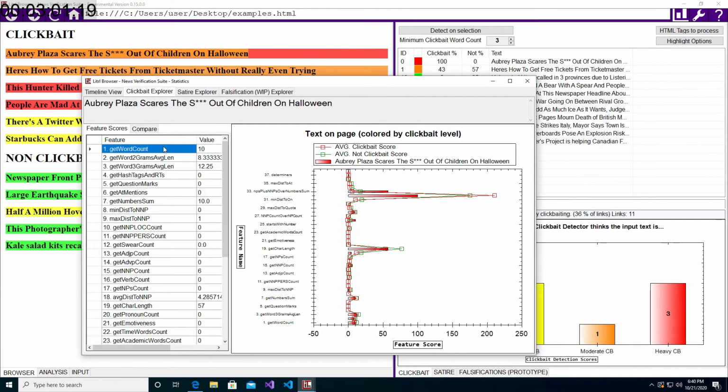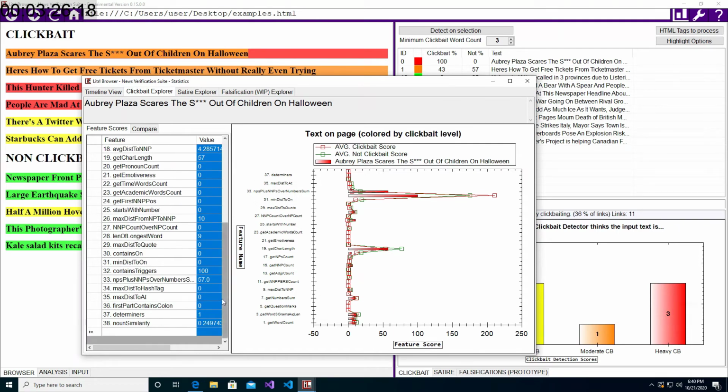While this page doesn't show you exactly why the clickbait detector decided that Aubrey scaring children on Halloween was a very clickbaity text, it does at least show you the values that were passed into it in order for it to make that determination. That's what we've done here in an effort to be a bit more transparent. We actually just have all of the values here.